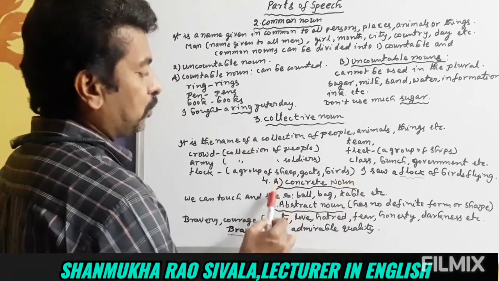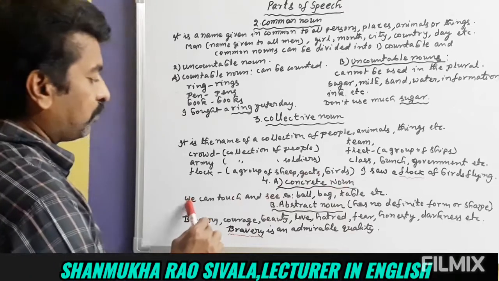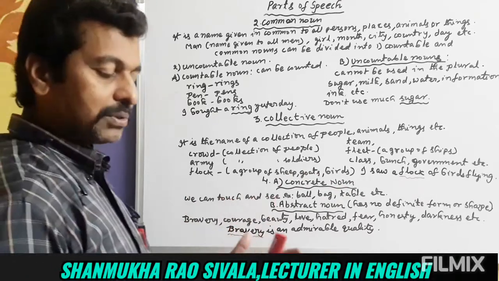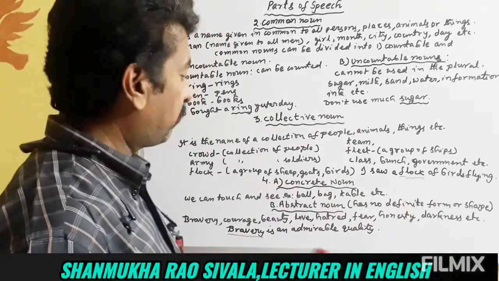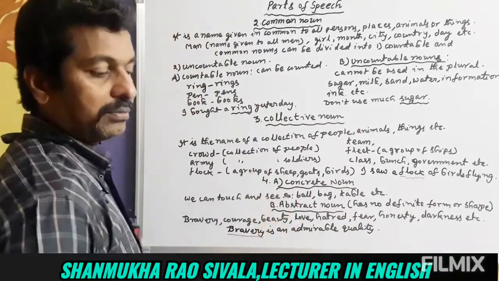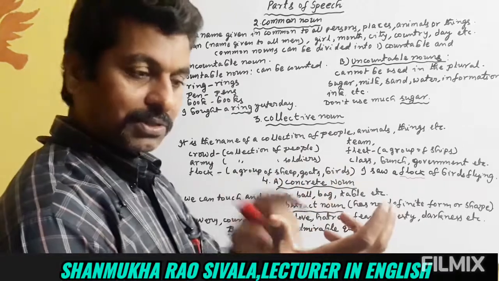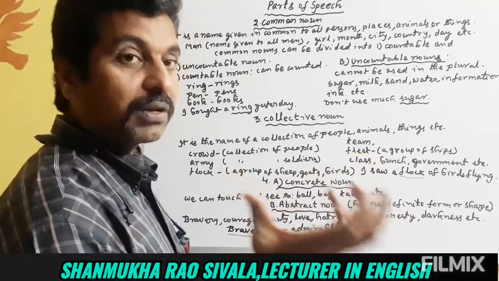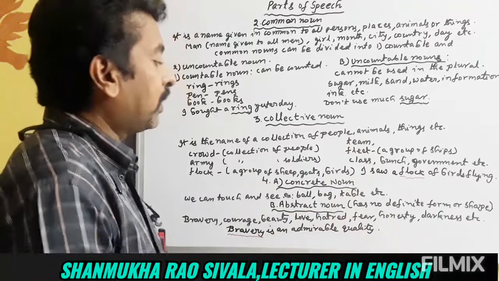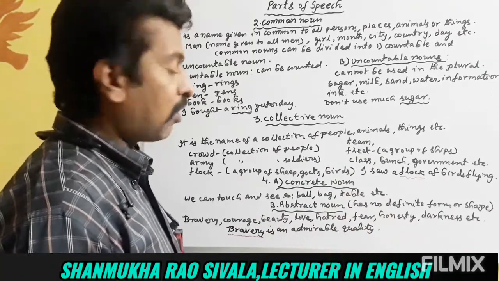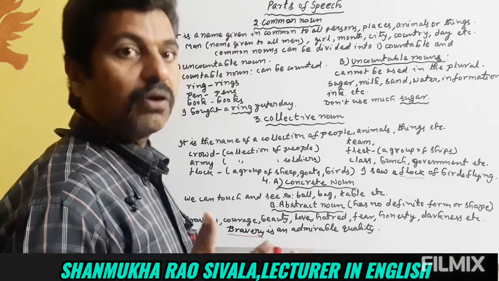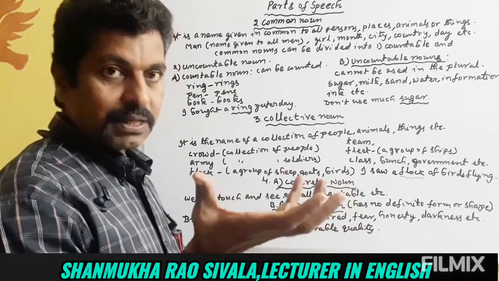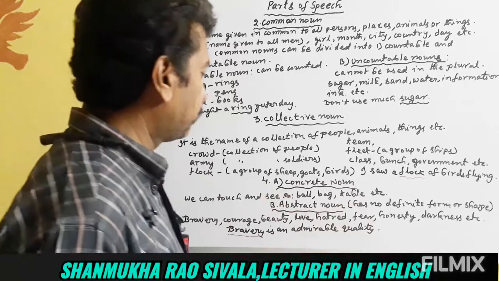Fourth one is concrete noun. Concrete nouns can be touched. We can touch them and we can see them. For example, ball. A ball can be seen. We can touch the ball. We can see the ball. That is called a concrete noun. Bag, concrete noun. Table, concrete noun. Duster, concrete noun. Can we see? We can see. We can touch. Concrete nouns.